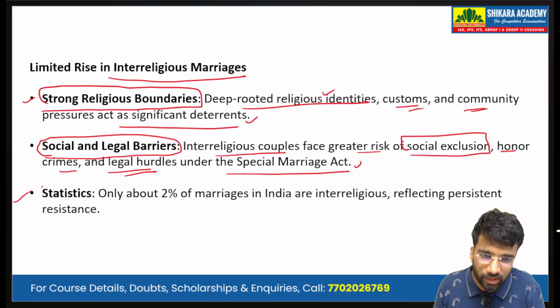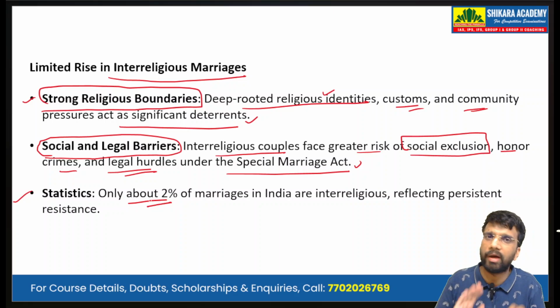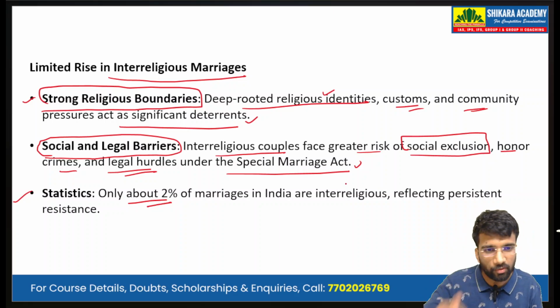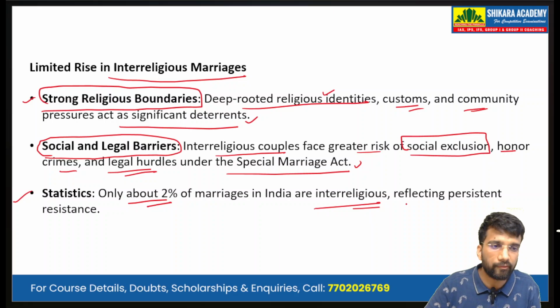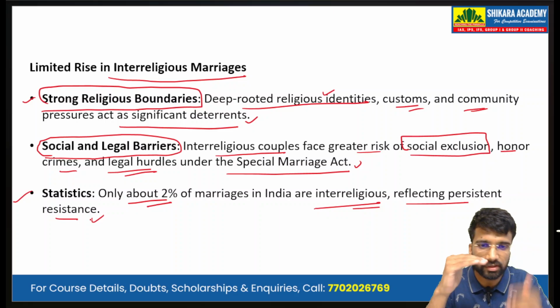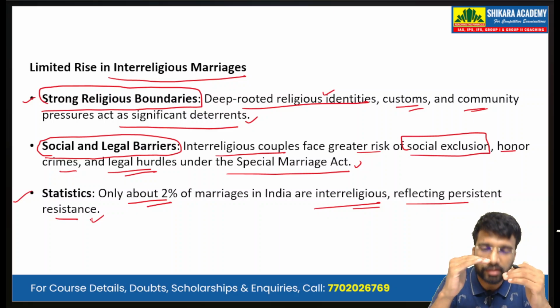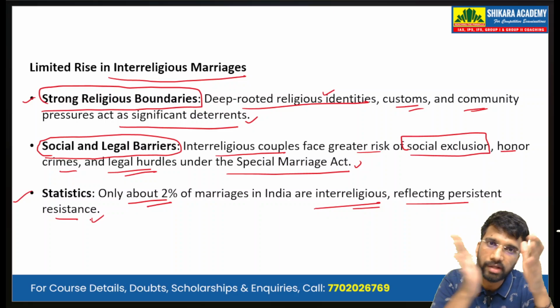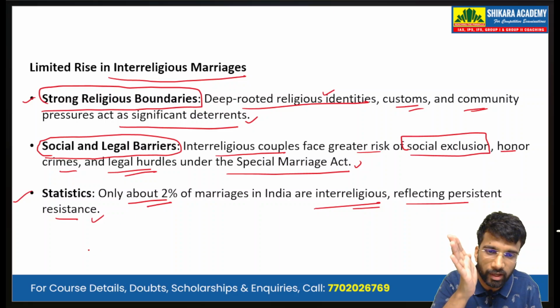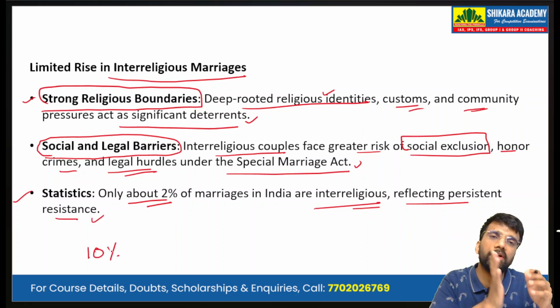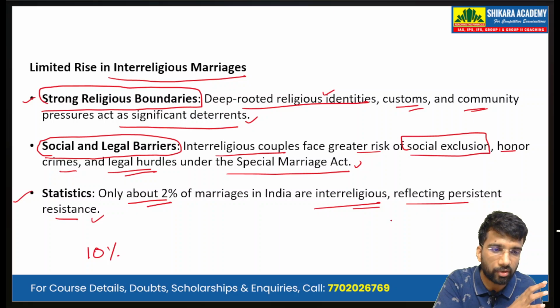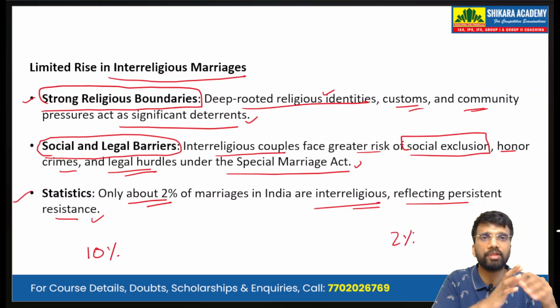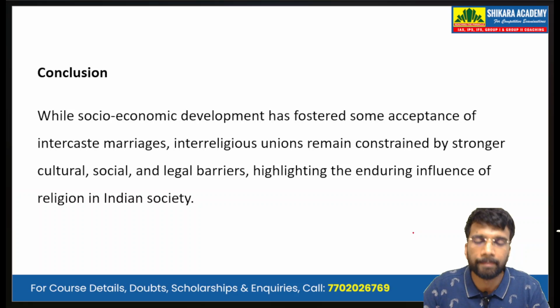Discussing the statistics, we can say that only about 2% of marriages in India as of now are interreligious, reflecting a persistent resistance. So intercaste marriages face less resistance as compared to the interreligious marriages, and the statistics say so. Intercaste marriages are about 10%, but interreligious marriages are only 2% of all the given marriages in India.